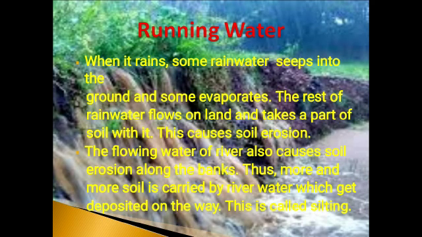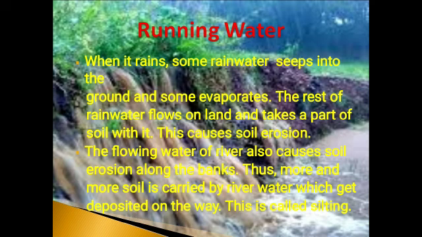First of all, running water. As you know, when it rains, some of the rainwater seeps into the ground and some water evaporates. The rest of the rainwater flows on land and takes part of the soil with it. This causes soil erosion.